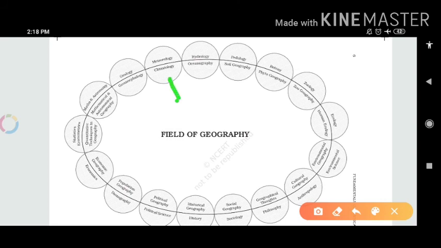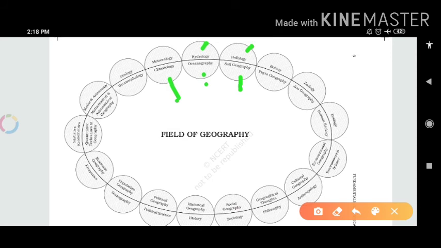Meteorology is related to climatology, hydrology is related to oceanography, and pedology is soil geography. Let me explain one by one.